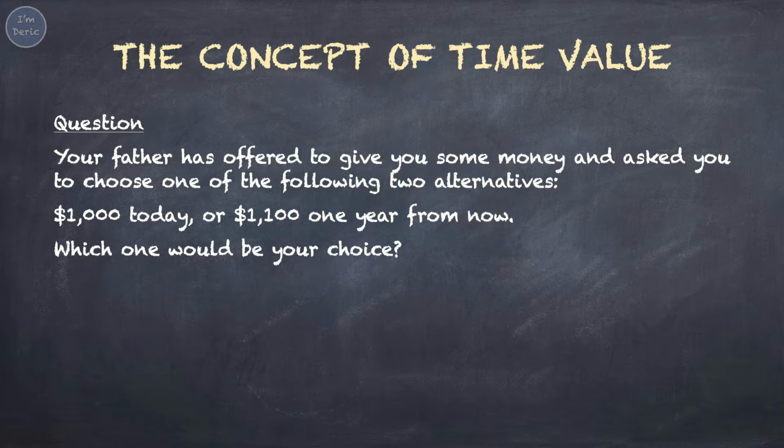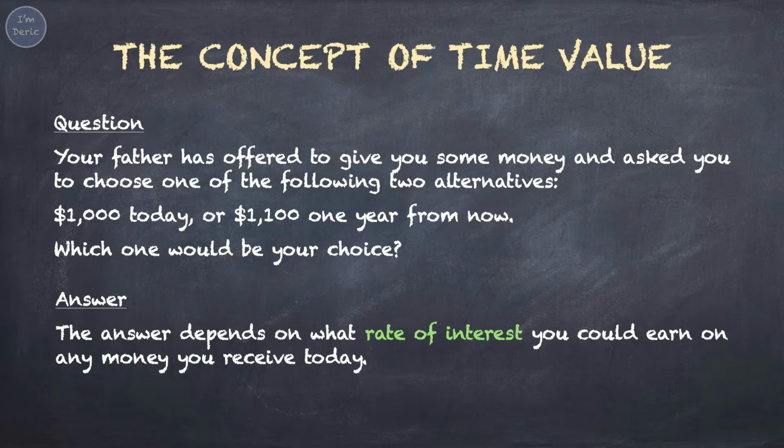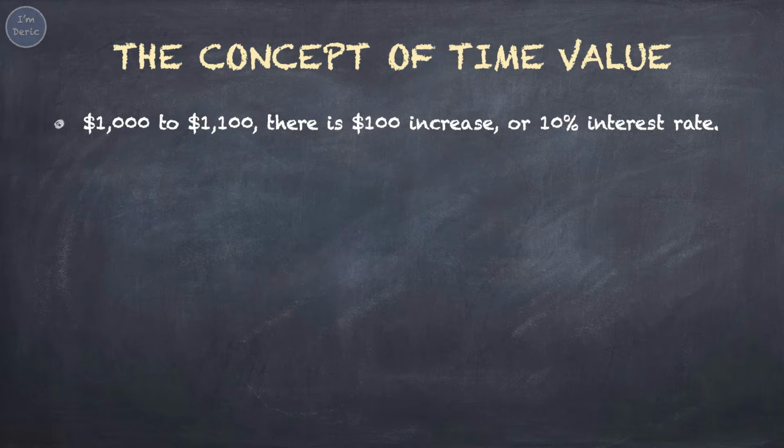Alright, another question for you. Let's say your father has offered to give you some money and asked you to choose one of the following two alternatives: $1,000 today or $1,100 1 year from now. Which one would be your choice? Before making your decision, it is important to know that the answer depends on what rate of interest you could earn on any money you receive today. From $1,000 to $1,100, there is an increase of $100, or 10% interest rate.